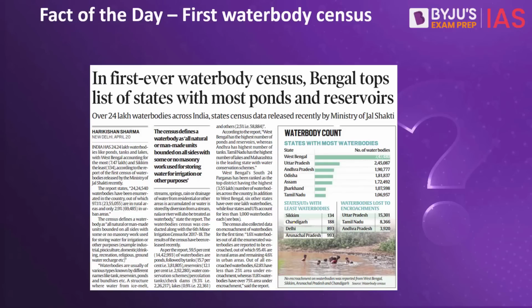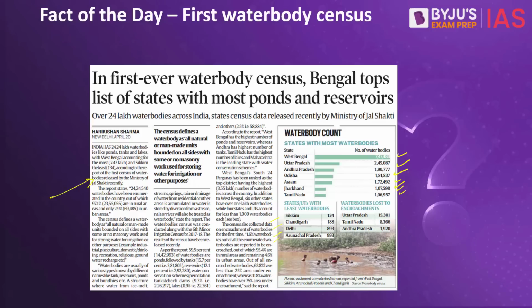Next is the fact of the day, and today we want to discuss the first water body census that was released very recently by the Ministry of Jal Shakti. As the name suggests, this is India's first ever census of water bodies across the country. There are a number of very important highlights of this census. For example, West Bengal is the state with the most water bodies in the country, followed by UP, then Andhra Pradesh, Odisha, Assam, Jharkhand and Tamil Nadu. Amongst the states or UTs with the lowest number of water bodies, we have Sikkim, followed by Chandigarh, Delhi and Arunachal Pradesh.